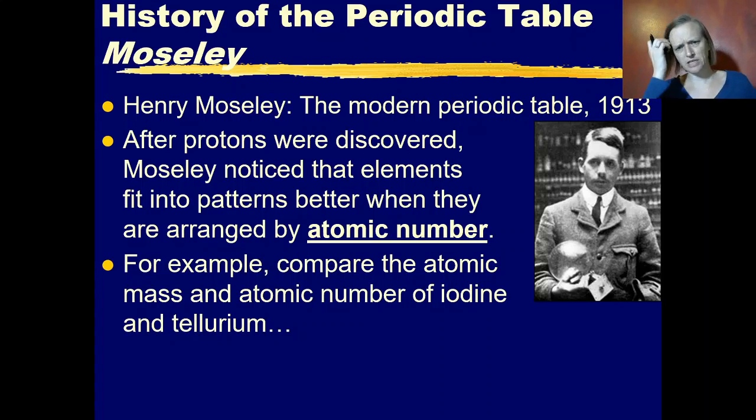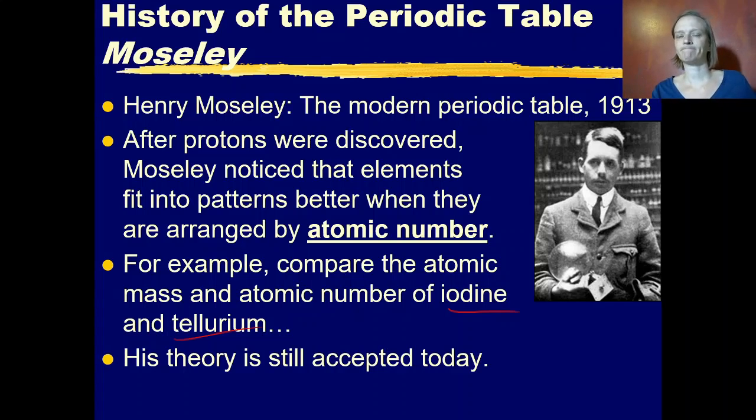If you look on your periodic table and compare iodine and tellurium, you'll see that the order based off of atomic mass is different to the order based off of atomic number. So this was an important development for getting elements into just their right positions on the periodic table. And this is still the periodic table that we use today.